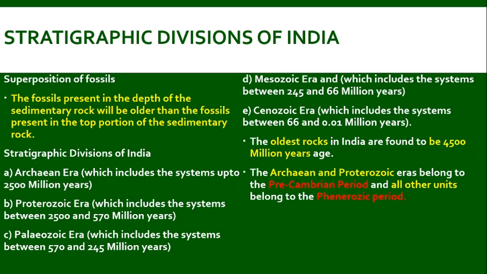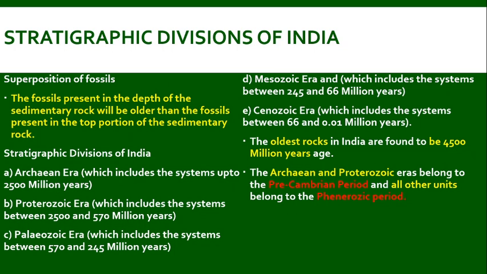For the stratigraphic divisions of India, we have two major classifications: the Precambrian period and the Phanerozoic period. In the Precambrian period, the Archean era and the Proterozoic era come under this classification. The rest of the classification comes under the Phanerozoic period.